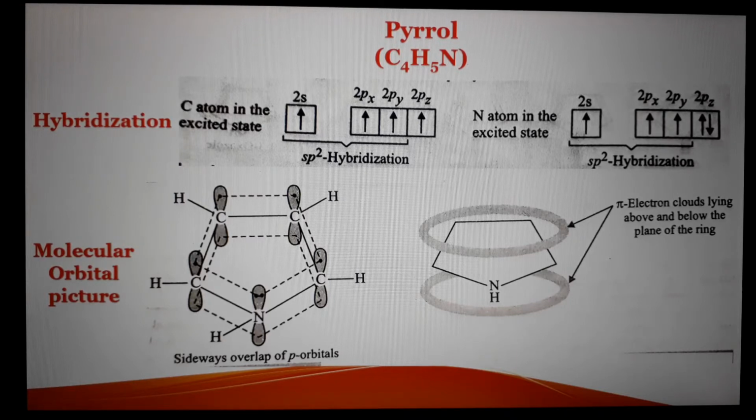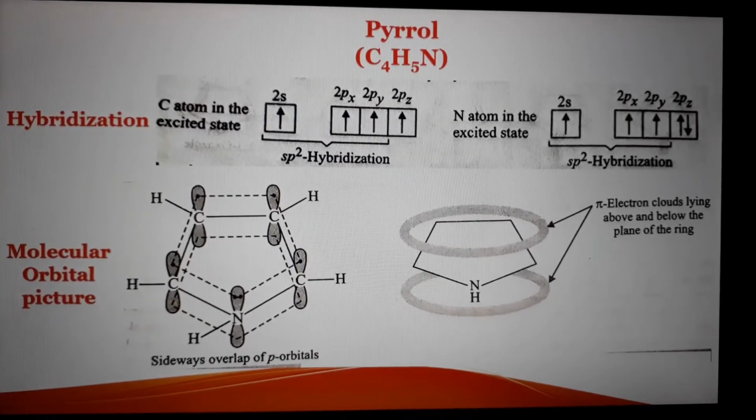As we can see, there is one electron in the unhybridized p orbital of each carbon, and one lone pair is present in the unhybridized p orbital of nitrogen. These unhybridized p orbitals overlap with each other and form a 6 pi electron cloud over the ring.